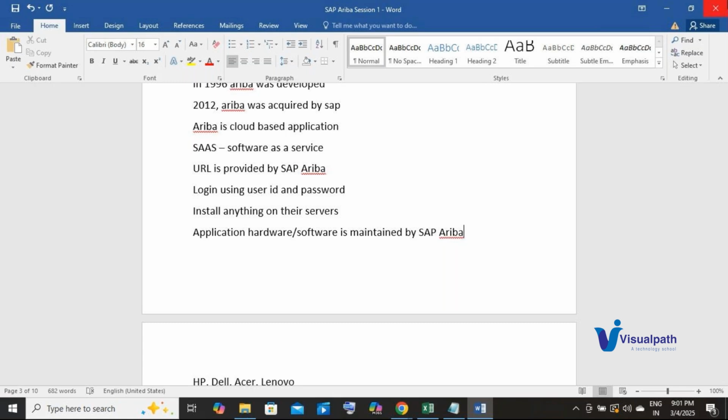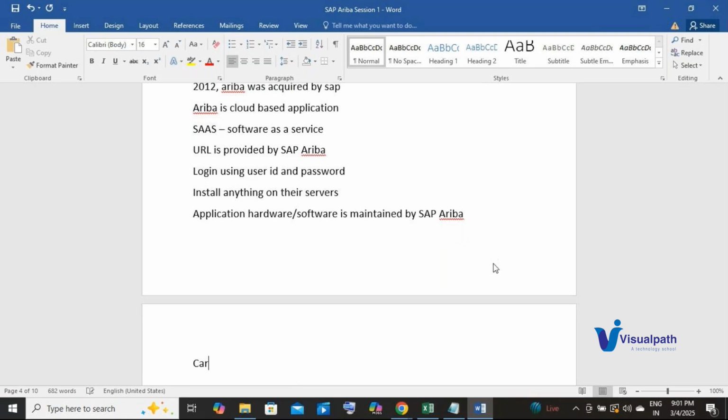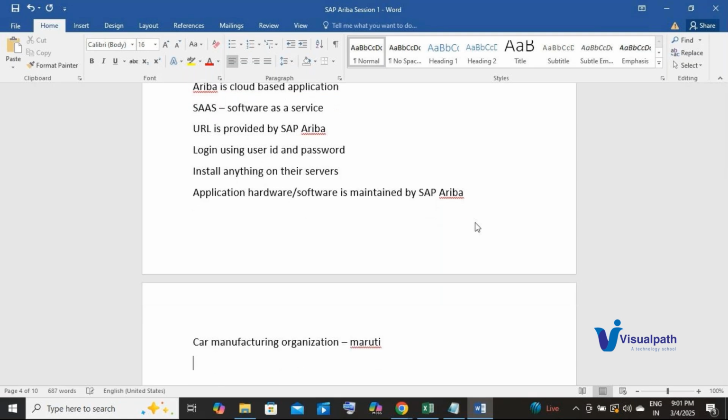Yes. So let's consider a car manufacturing company. It is difficult to understand with a biscuit manufacturing company. Take a car manufacturing organization like, let's say, Maruti. Maruti manufactures cars. Car is the finished good of Maruti.